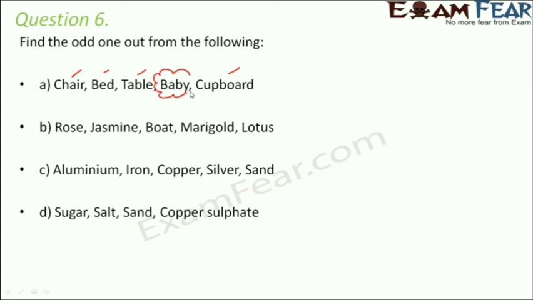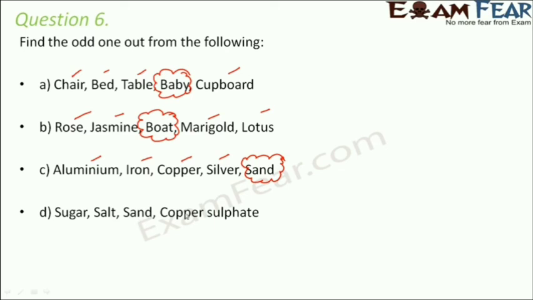Question number 6. Find the odd one out from the following. Chair, bed, table, baby, cupboard. So if you look at it, all of these are furniture. All of these are non-living substances except the baby. Baby is living. So here baby is the odd one out. Rose, jasmine, boat, marigold, lotus. You see, these are all flowers. Rose, jasmine, marigold, lotus. So boat is the only odd one out.